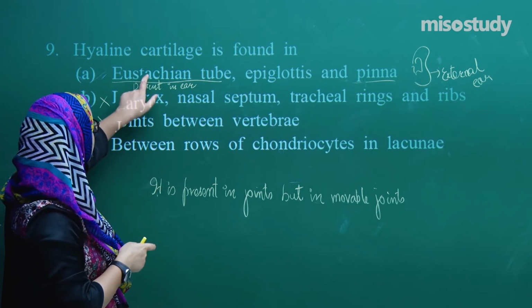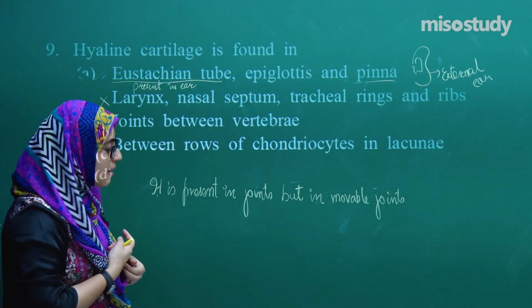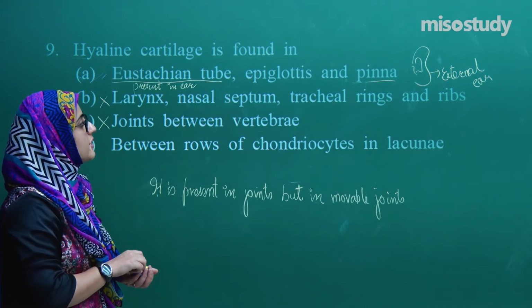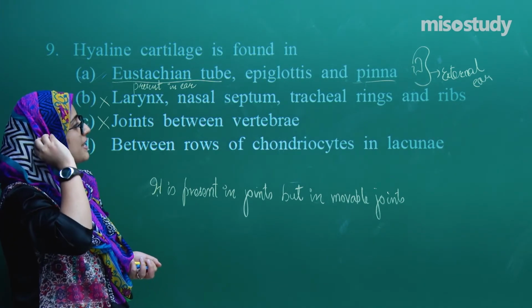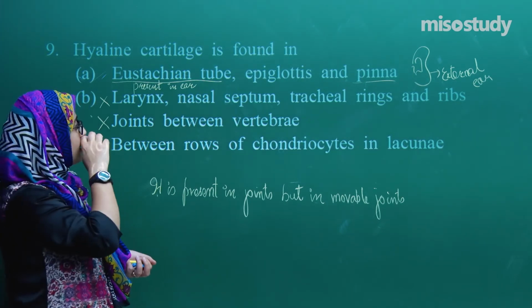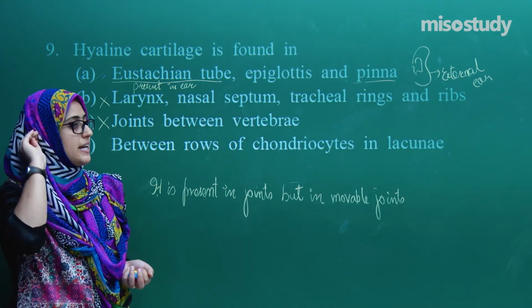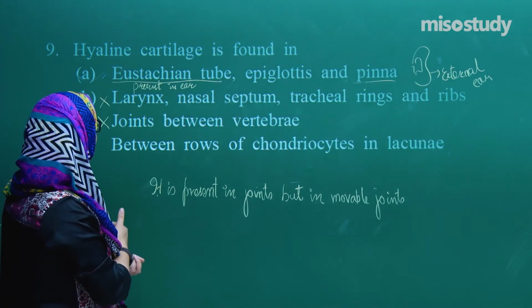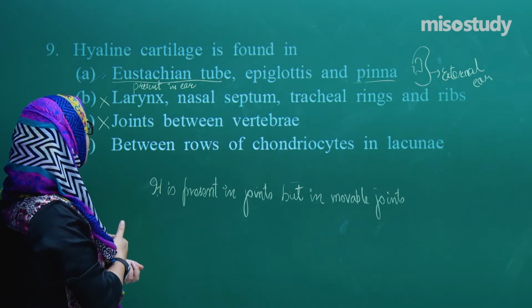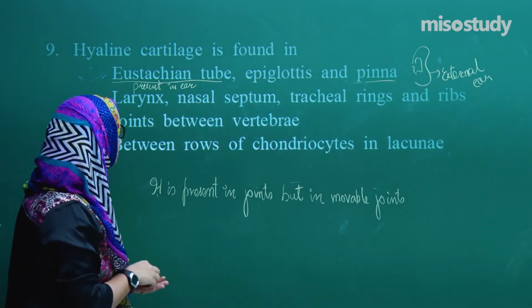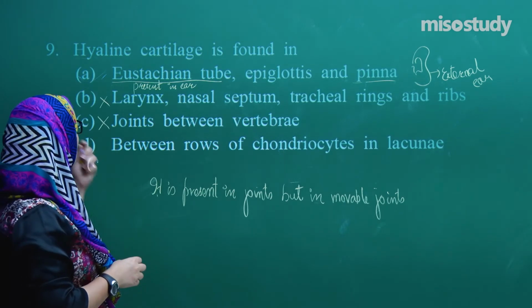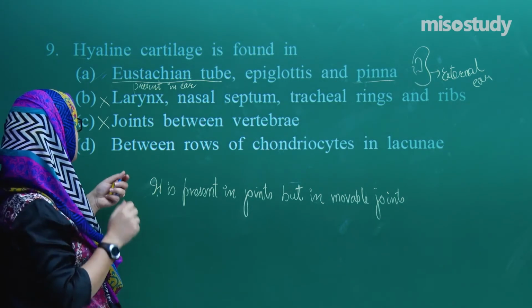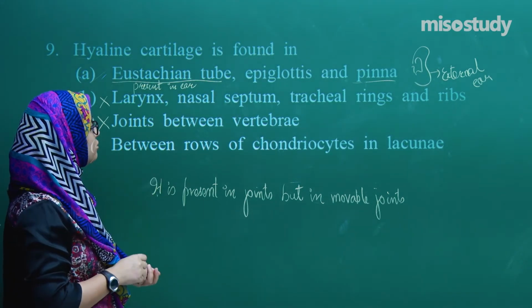So the cartilage present in the pinna, I have explained, is very elastic. See, if you press this pinna, or fold it, it's very elastic, isn't it? So this is the Eustachian tube, epiglottis and pinna. And the other option is larynx, nasal septum, tracheal rings and ribs, joints between the vertebra, and between the rows of the chondrocytes and the lacunae.